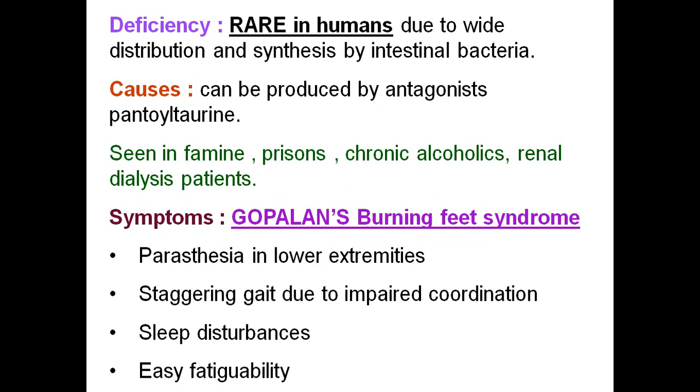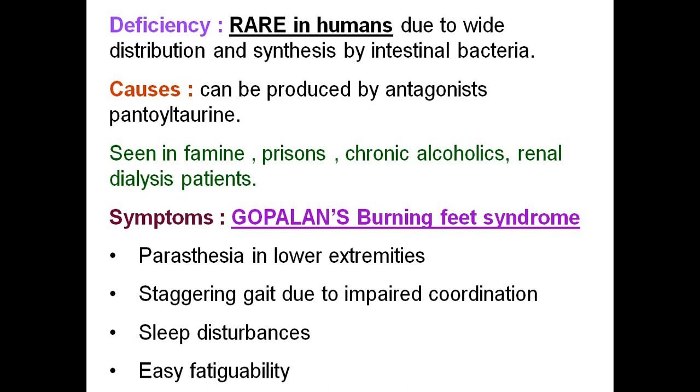So this is a very important water soluble vitamin, pantothenic acid, and deficiency of pantothenic acid is rare in humans because of its wide distribution in plant sources and animal sources. So we take this pantothenic acid very regularly, and the synthesis also takes place in the human intestinal bacteria, so intestinal flora can synthesize this pantothenic acid. So the deficiency of this vitamin arises very rarely.